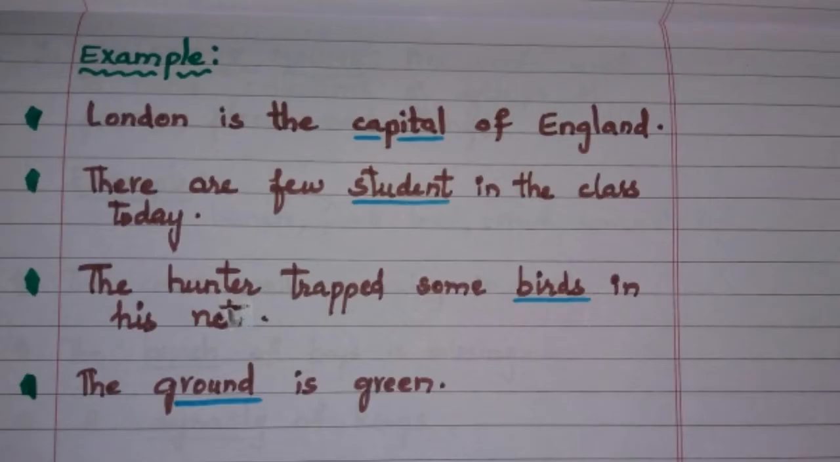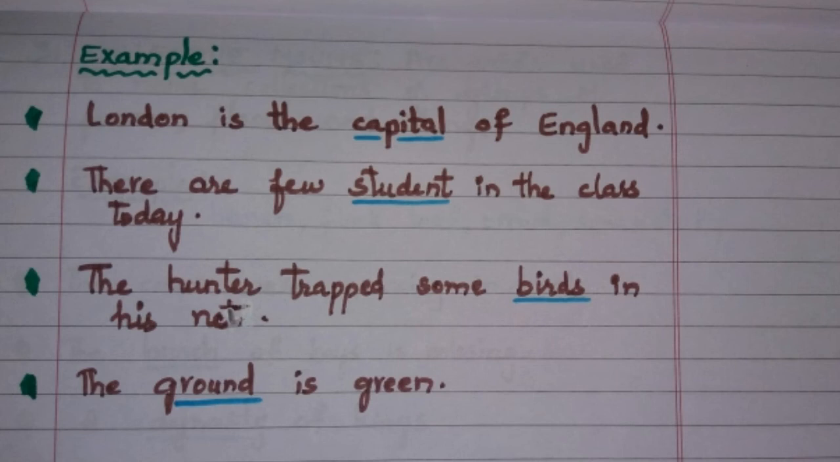Then comes the examples. London is the capital of England. Capital here comes under common noun. There are few students in the class today. So I have underlined student as a common noun. He is not mentioning here a particular student name. He said just student. So we are underlining it. Then comes the hunter trapped some birds in his net. So here birds are also a common noun. Then comes the ground is green. Which ground? He has not mentioned a particular ground name. So he just said ground. So we have underlined that.